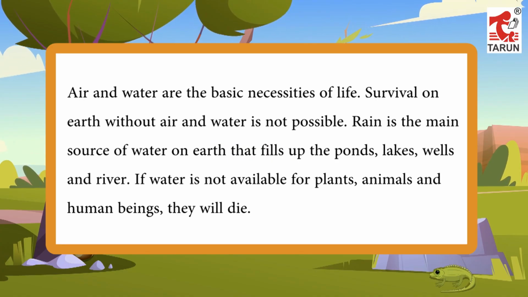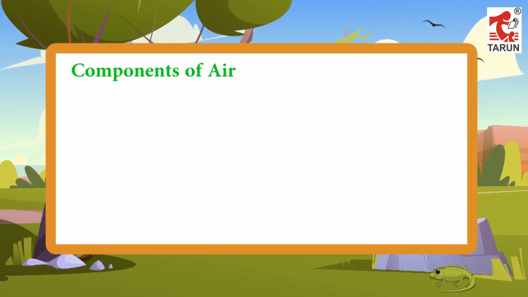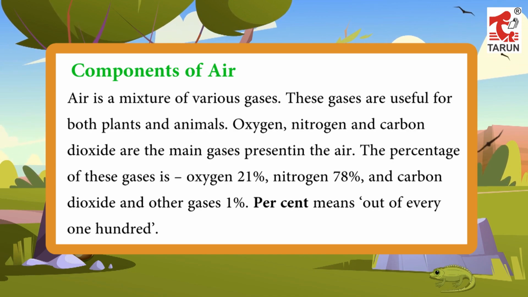Survival on Earth without air and water is not possible. Rain is the main source of water on Earth that fills up the ponds, lakes, wells and river. If water is not available for plants, animals and human beings, they will die. Components of air. Air is a mixture of various gases.